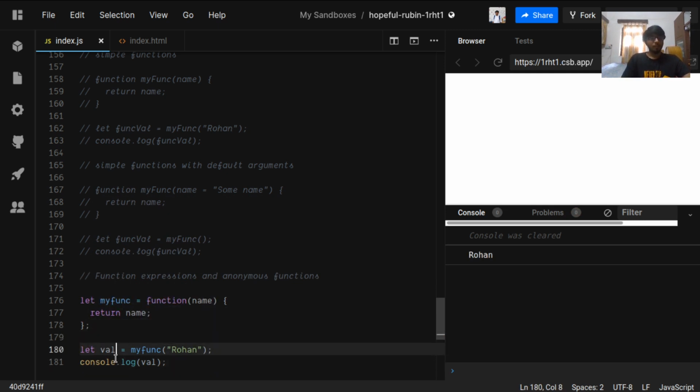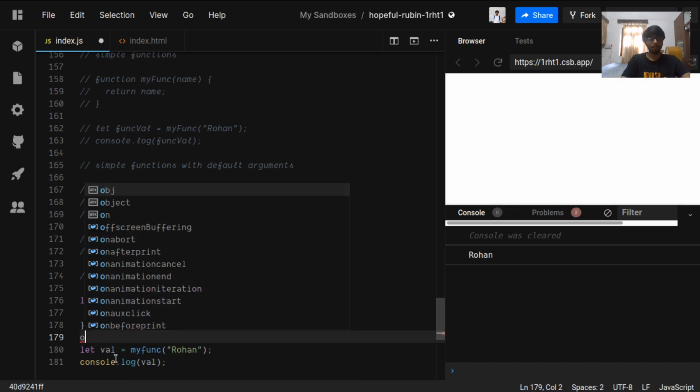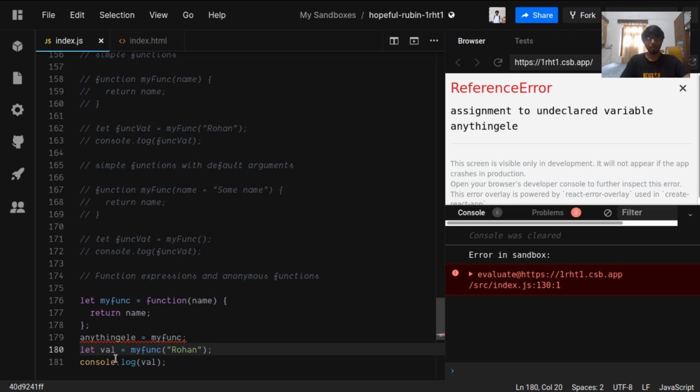So the value returned from the function is coming here. We can also do this: anything else is equal to myfunc. We can just do this. So now myfunc can be called.